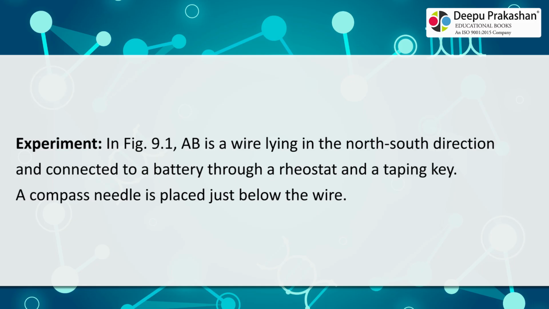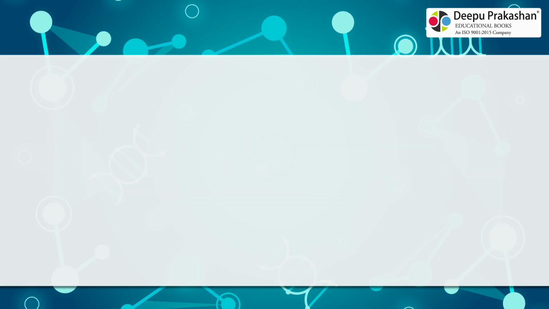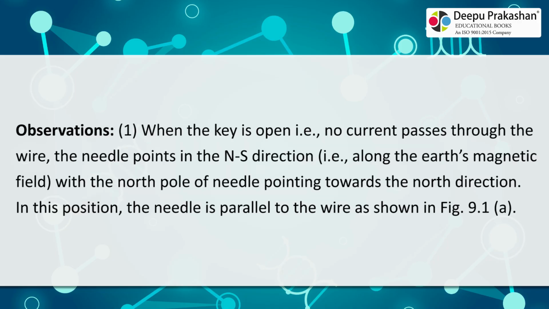9.1. AB is a wire lying in the north-south direction and connected to a battery through a rheostat and a tapping key. A compass needle is placed just below the wire. Observations. 1. When the key is open, i.e., no current passes through the wire, the needle points in the north-south direction, i.e., along the Earth's magnetic field, with the north pole of the needle pointing towards the north direction. In this position, the needle is parallel to the wire as shown in Fig.